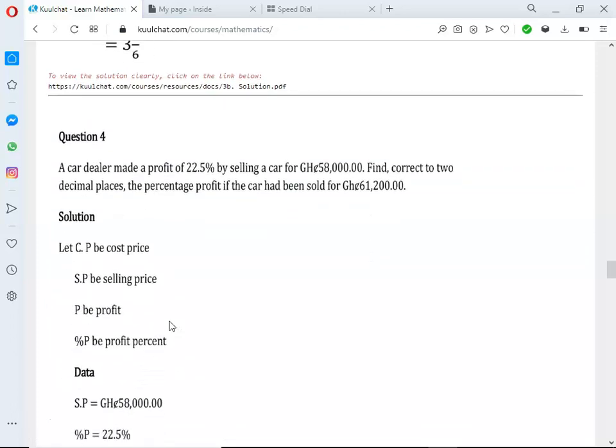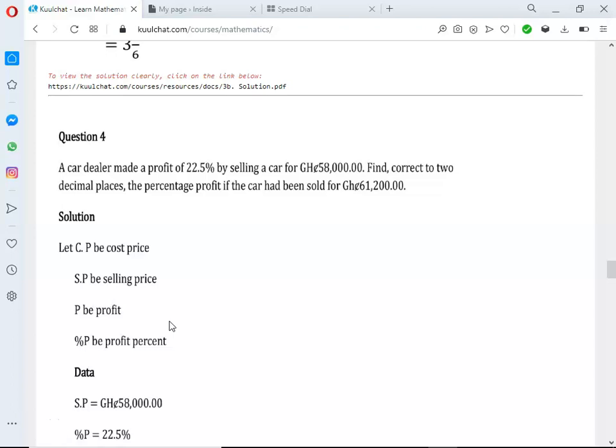The 2019 WASSCE past question says a car dealer made a profit of 22.5% by selling a car for 58,000 Ghana cedis. Convert to 2 decimal places the percentage profit if the car had been sold for 61,200 Ghana cedis.